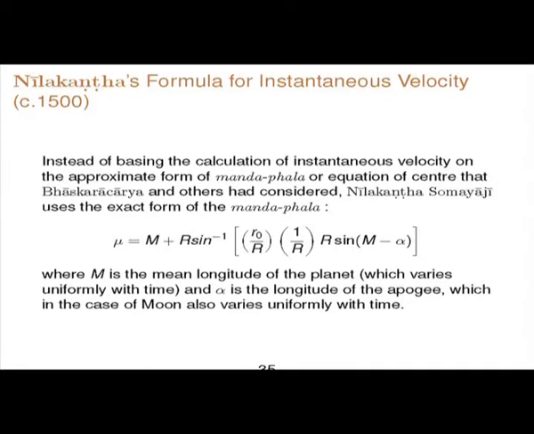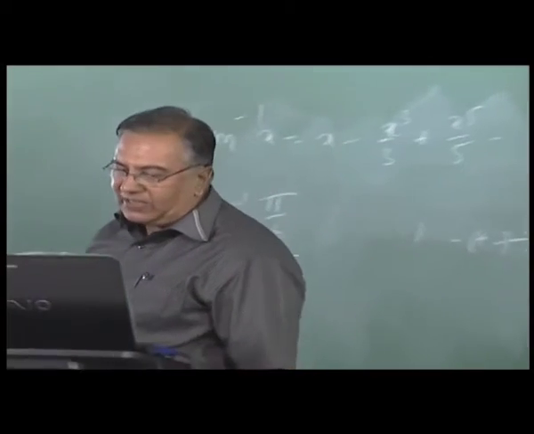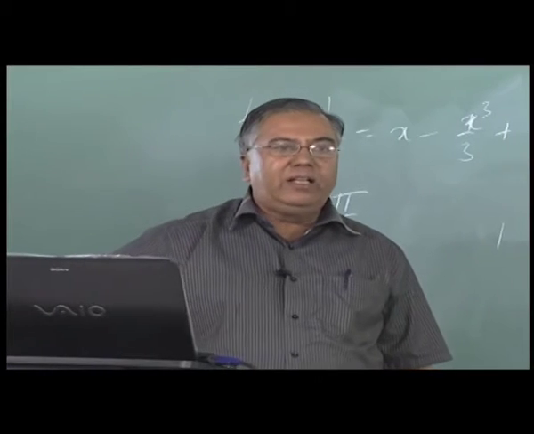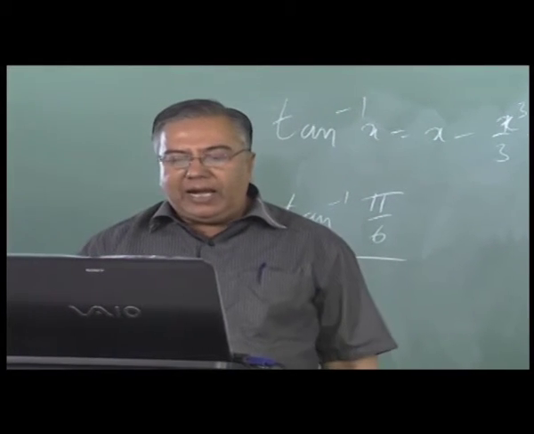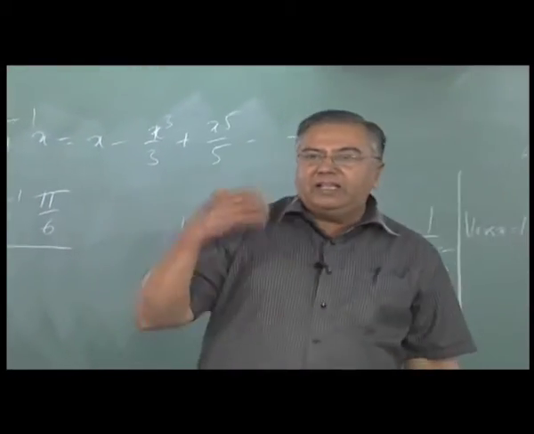Now when this anomaly is small, you can rewrite the sine as the angle itself. So the whole thing becomes much simpler. Or you can rewrite the sine inverse as x itself. So the equation of center looks much simpler, it is just a sine term, but the actual thing is a sine inverse function of the sine of anomaly that you have to consider. This m is the time dependent quantity here. So when you calculate the velocity, you should differentiate this with respect to this time dependent quantity. So what is involved is the derivative of the sine inverse function, and Nilakantha in his formula for the instantaneous velocity obtained the derivative of the sine inverse function, that is